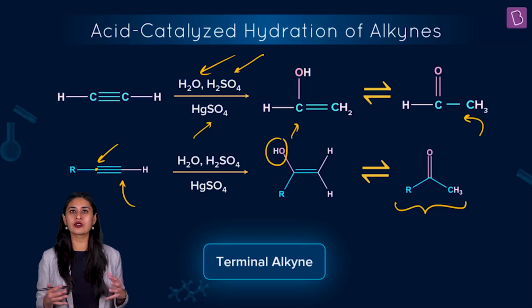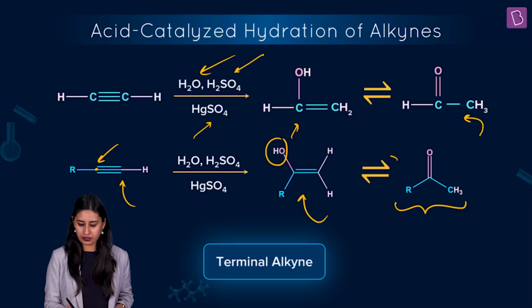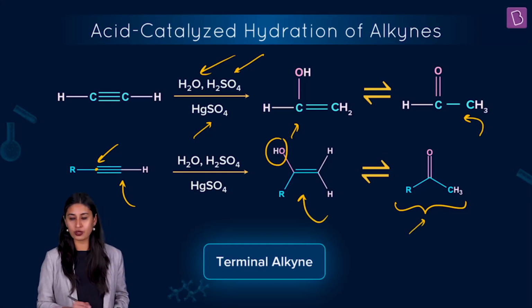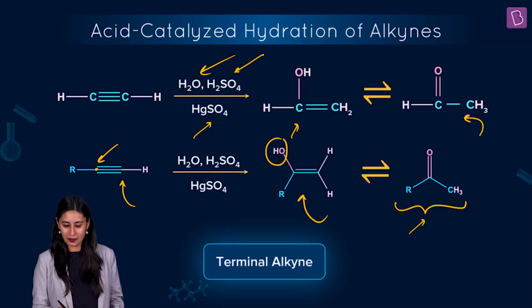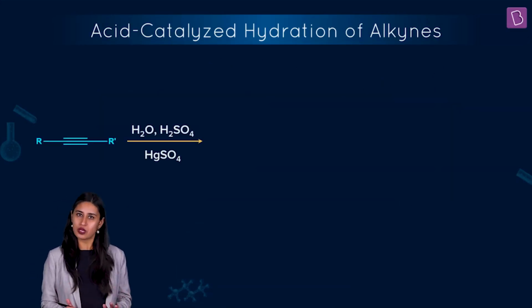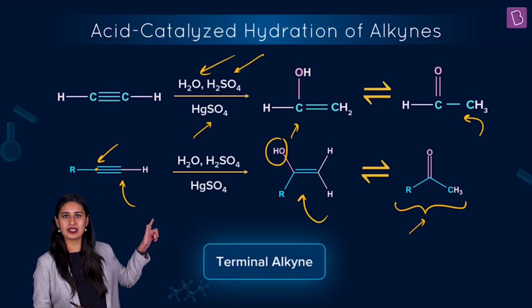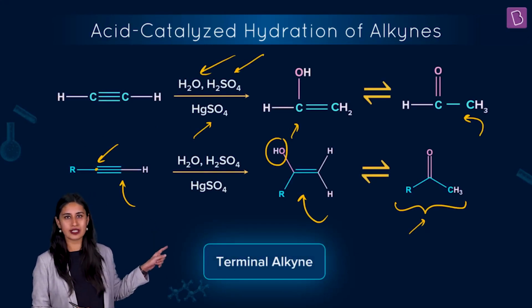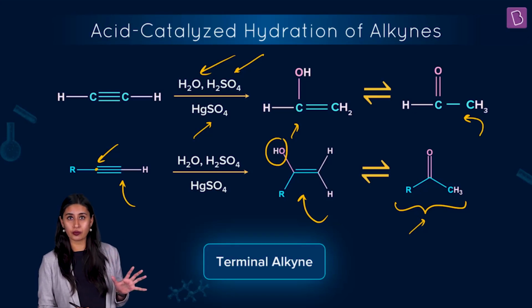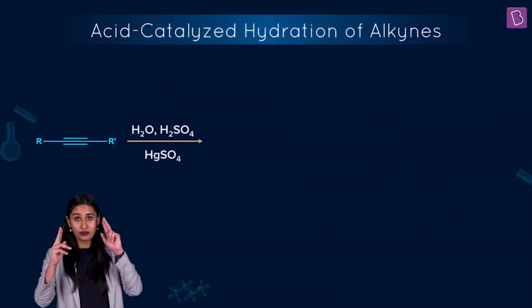That's why we call it regioselectivity. This is the region where the negative part will get attached, and once this is formed, there is tautomerization so that the product formed is this. What is this product? This is a ketone. So these are the two examples we saw, which were terminal alkynes. The first was the simplest alkyne, ethyne. The second, any other terminal alkyne, was giving us a ketone. It was only ethyne which was giving us ethanol and aldehyde. So this is very useful information.